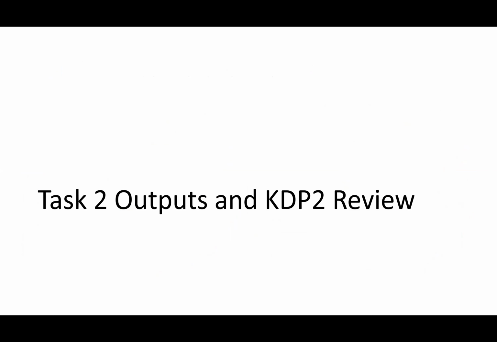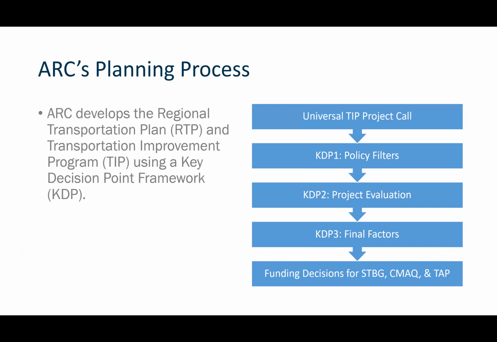So I'm going to talk to you about what we call the KDP2 process. For our regional plan development and our TIP project selection, we built a few years ago what we call the Key Decision Point Framework, or KDP. Basically we get the whole world of projects that people want to add to the plan in our area, and then we go through a set of 3 different KDP filters.